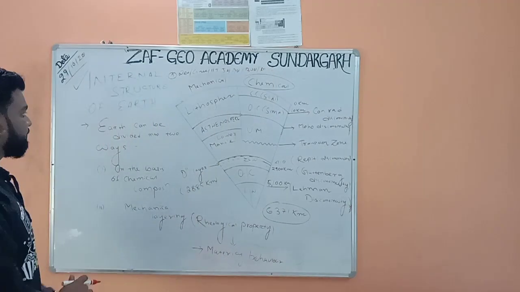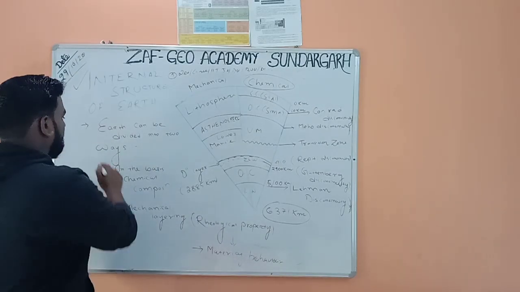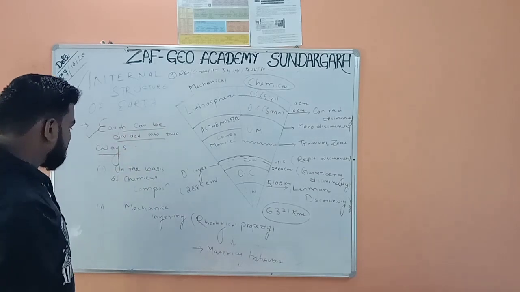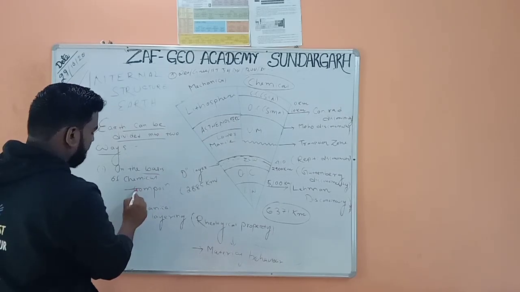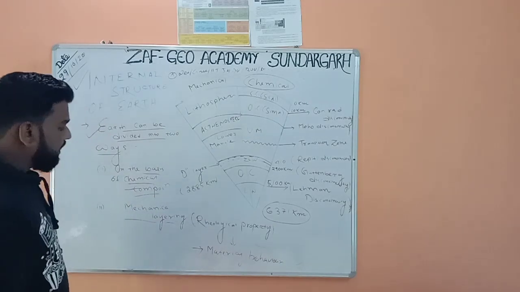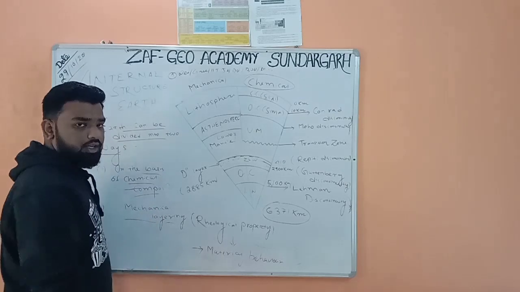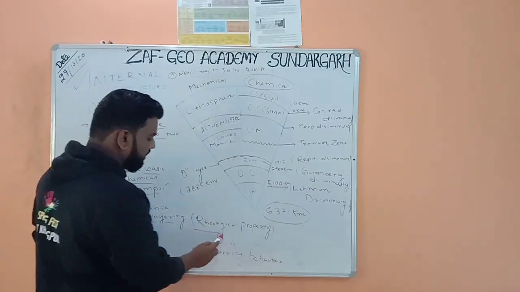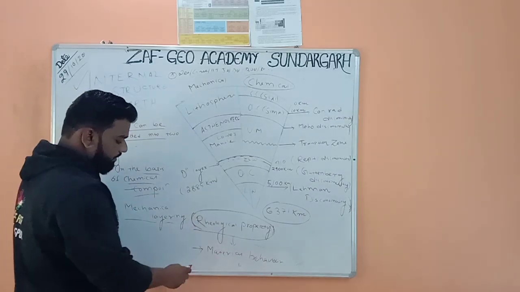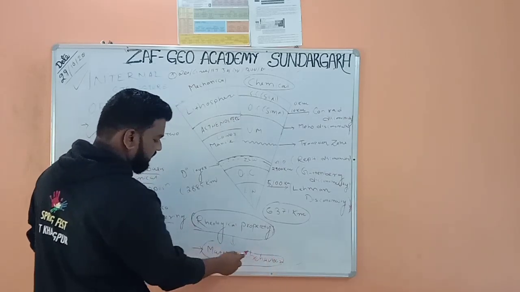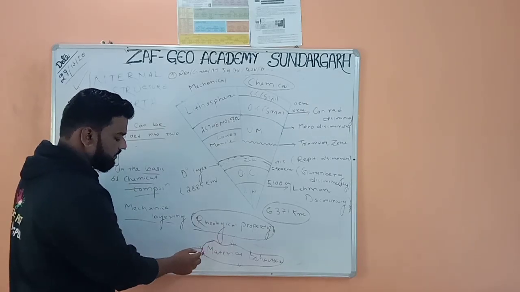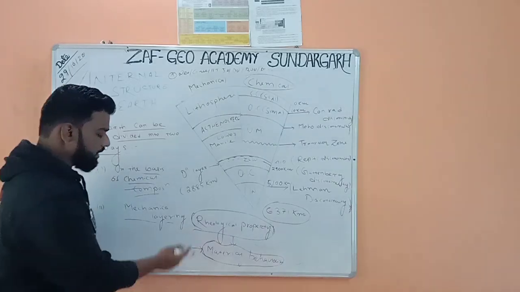Here I have written, earth can be divided in two ways. First, on the basis of chemical composition, and second, on the basis of mechanical layering. So what is this mechanical layering? In mechanical layering we mainly study rheological property. Rheological property means material behavior, when we study material behavior like ductility. This type of property is called material behavior.